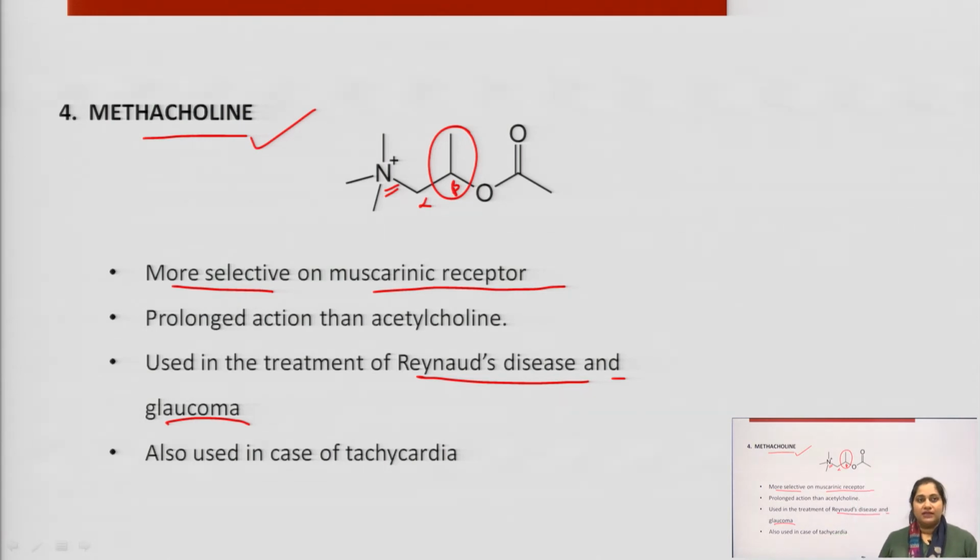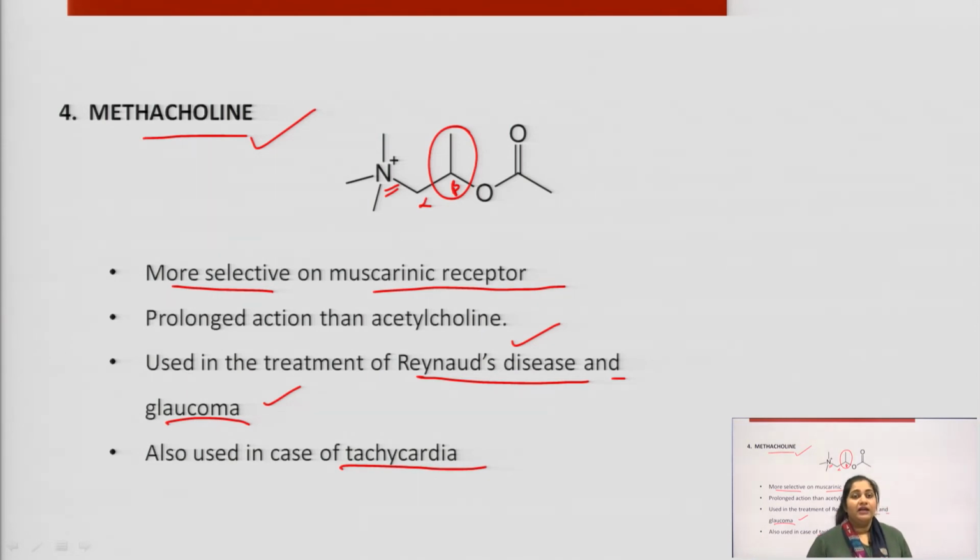So, in that case, highly vasoconstricted blood vessels in the fingers lead to the immobility of fingers, that is Raynaud's disease. So, it is used to treat Raynaud's disease and also glaucoma, and it is also used in the case of tachycardia.